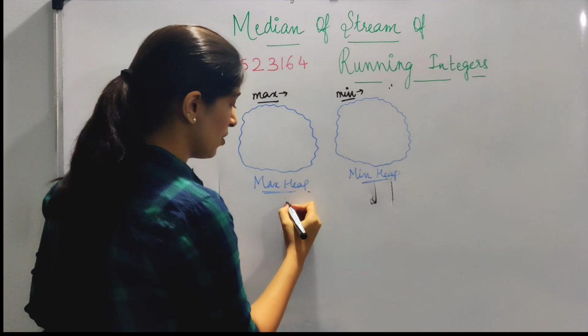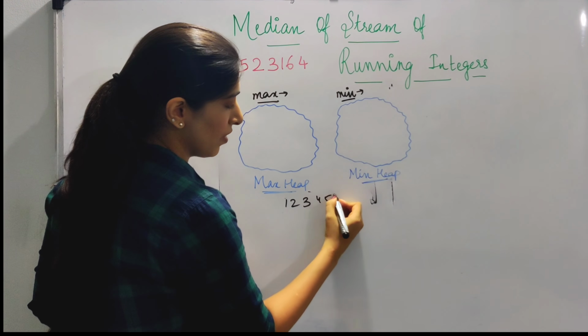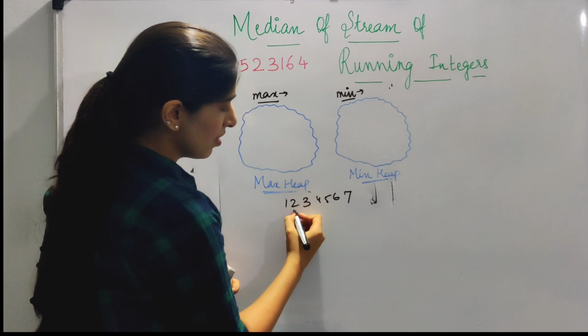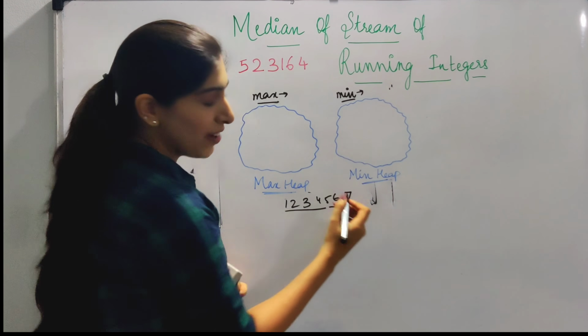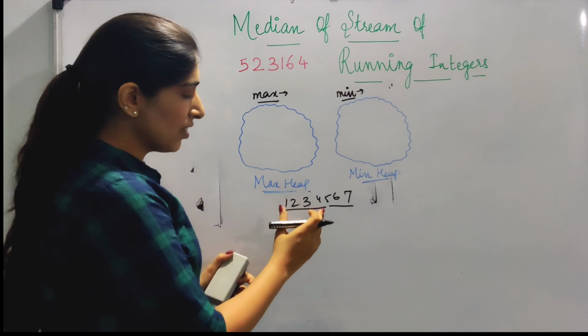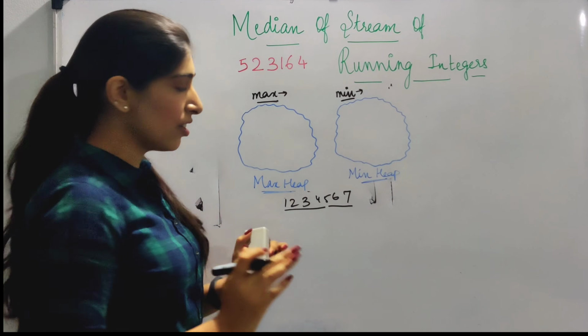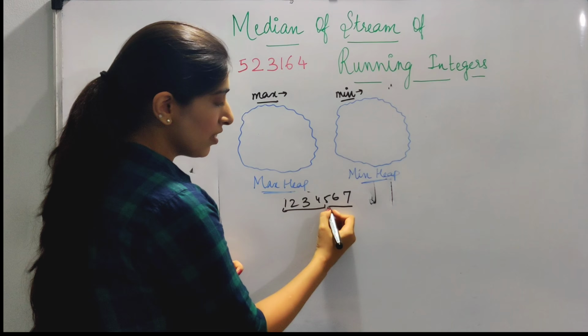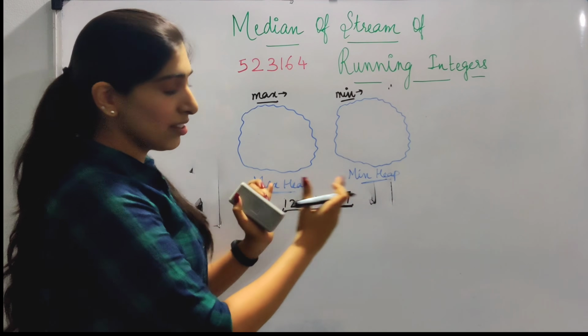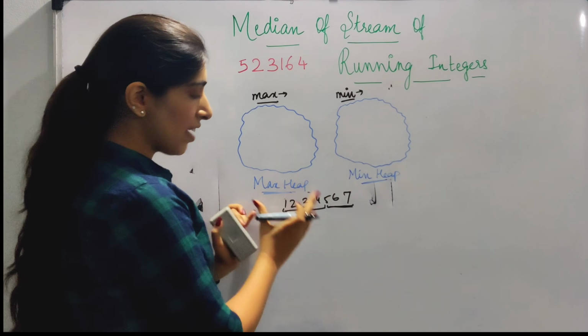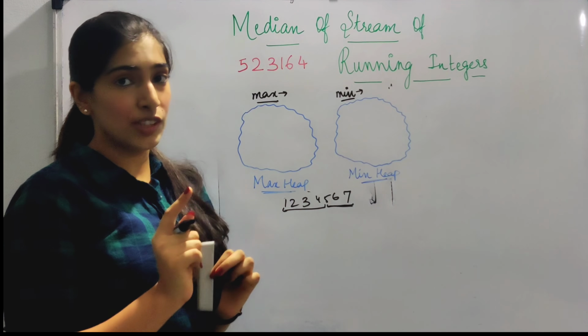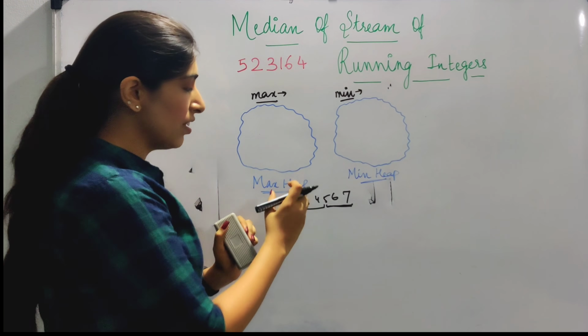Or if there are an odd number of values, 1, 2, 3, 4, 5, 6, 7, then say 1, 2, 3, 4 is in the max heap, 5, 6, 7 is in the min heap. It can be 1, 2, 3 in the max heap and 4, 5, 6, 7 in the min heap. Don't get confused about that. The point is that the difference between the sizes of the first half and second half should always be 1. Because we need the middle value, right?